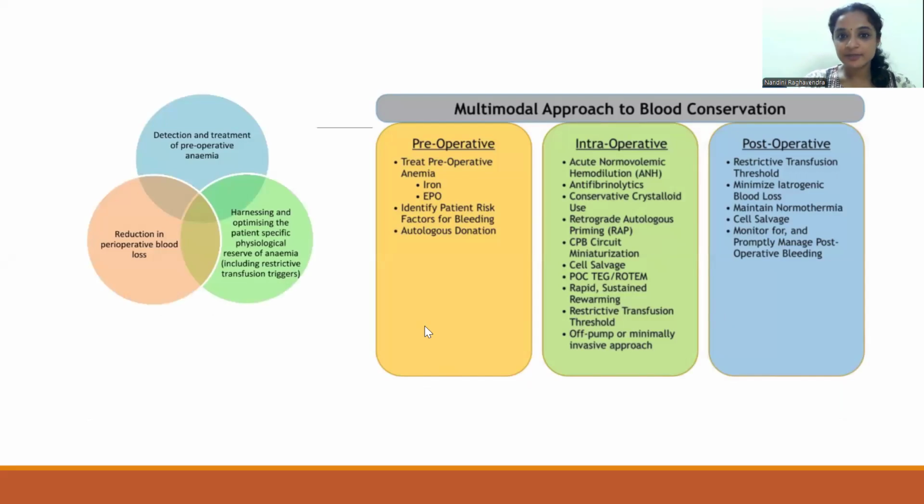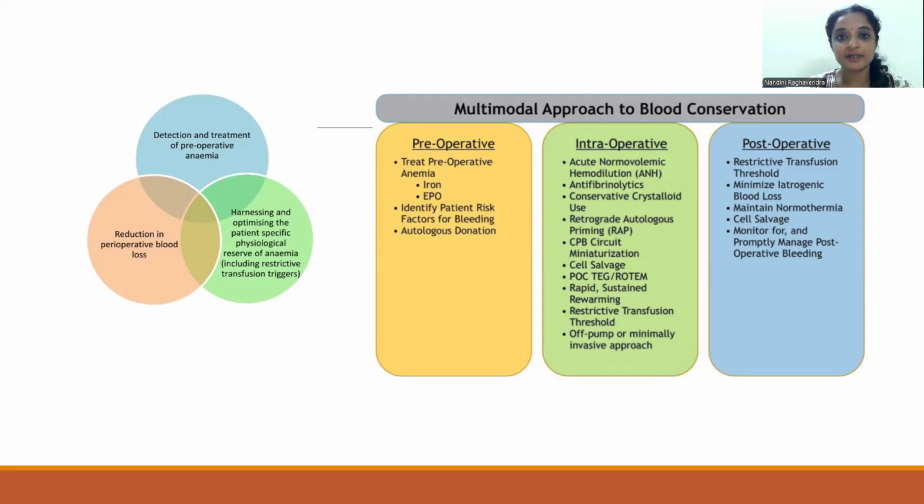First of all, the patient needs to be identified, and the patient who is undergoing the surgery, we need to know the type of surgery, or how much is the anticipated blood loss that is to be expected. So based on all these, we can use certain preoperative, intraoperative, as well as postoperative methods to conserve blood. We also need to remember that in certain sets of patients, like for example, Jehovah's Witnesses, who are against transfusion of any human products, this can be the only strategy available for us to conserve blood.